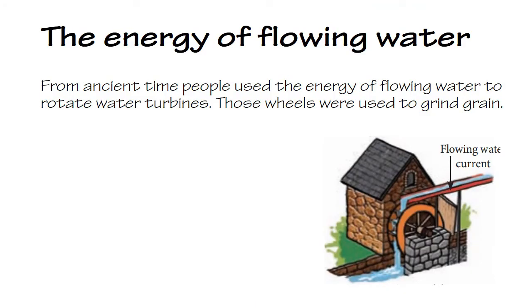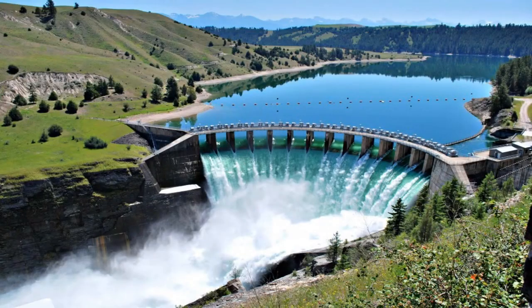Okay, another source of renewable energy is flowing water. We can produce electricity by using flowing water. From ancient times, people used the energy of flowing water to rotate water wheels. Those wheels were used in grinding grains too. The location where electricity is generated using water is known as a hydropower station.